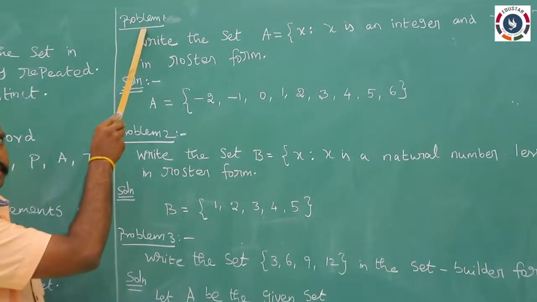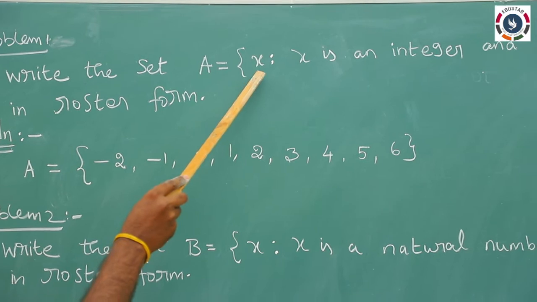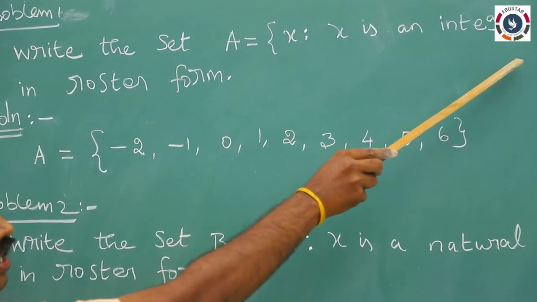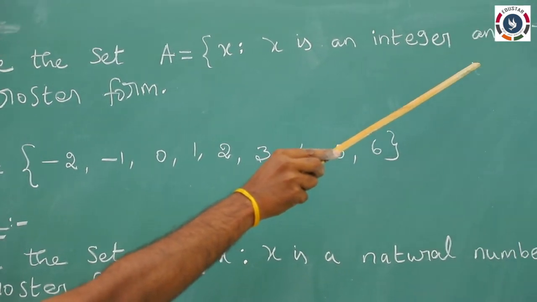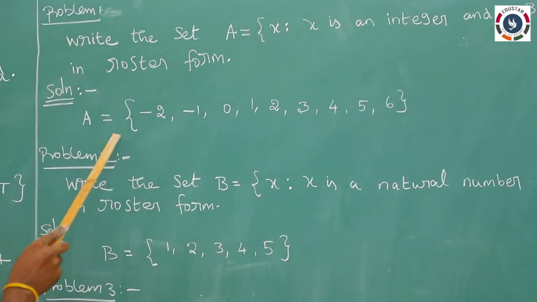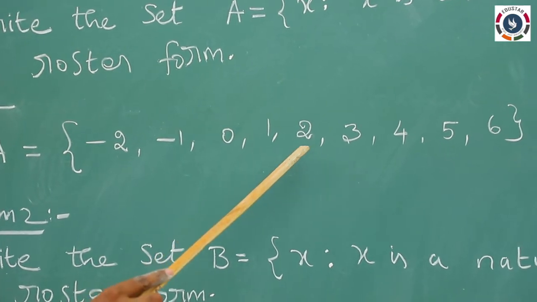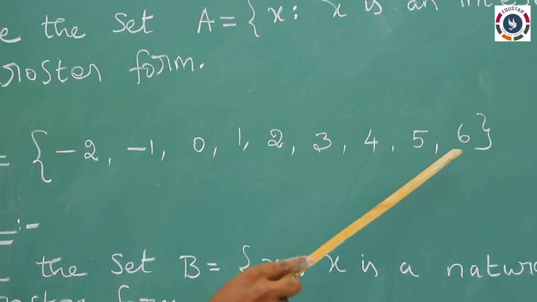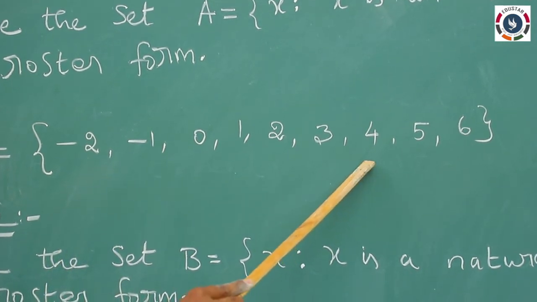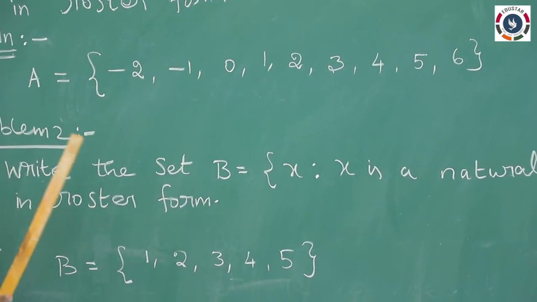So, problem 1: write the set A equal to {x such that x is an integer and -3 < x < 7} in roster form. That is A equal to {-2, -1, 0, 1, 2, 3, 4, 5, 6}. That is, these numbers lie between -3 and 7. So, this is the roster form.